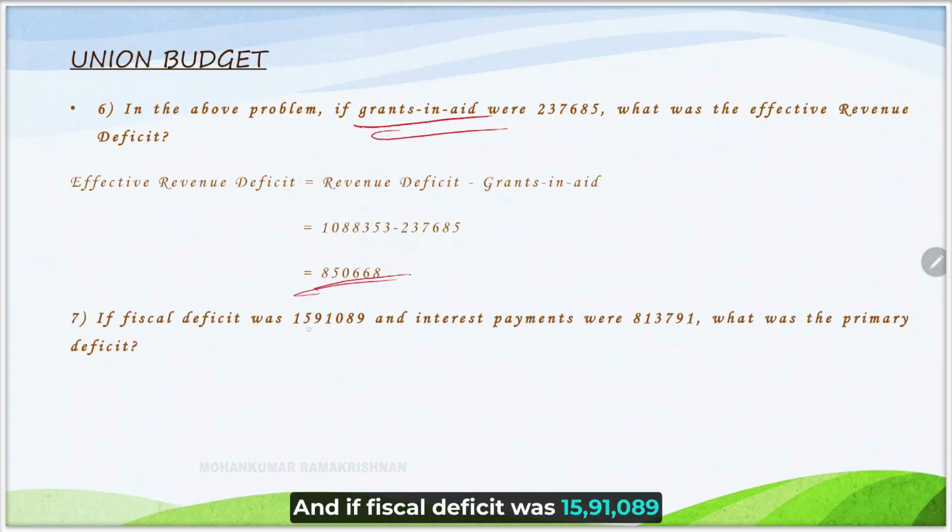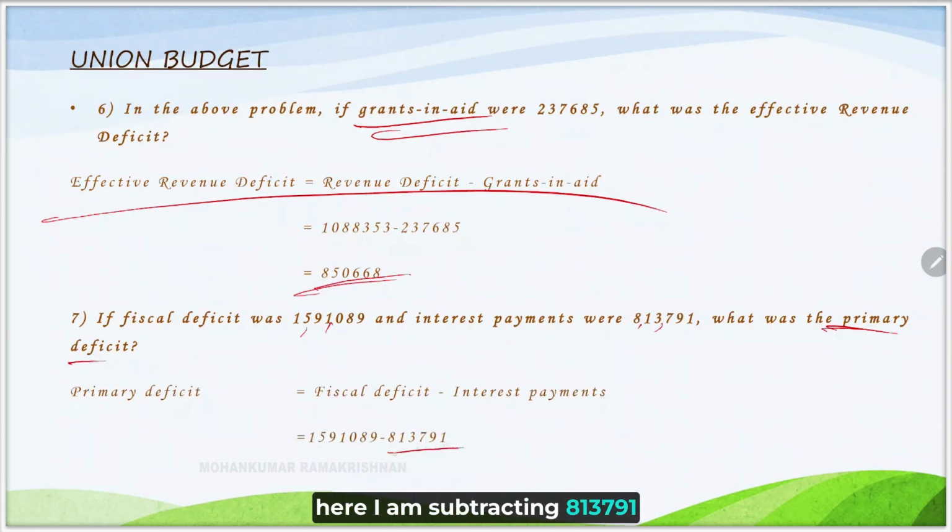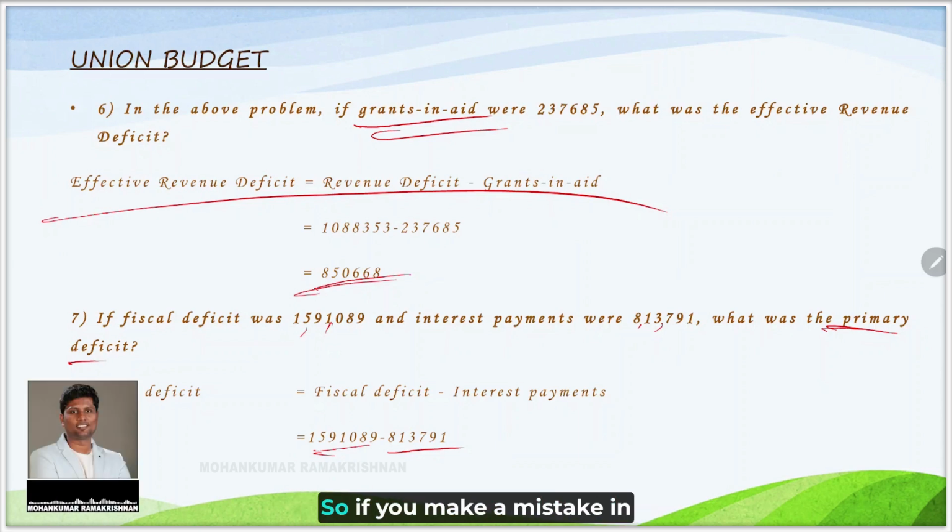And if the fiscal deficit was 15,91,089 and interest payments were 8,13,791, what was the primary deficit? See, the primary deficit formula we have seen already. It is fiscal deficit minus interest payments. Be very careful with these minuses and pluses. Now for all the problems that we calculate, if you know the first formula, the answer is quite an easy cakewalk. If you make a mistake in this minus and plus, the wrong answer will also be a part of the options. Say for example, here I am subtracting 8,13,791 from this big number. Instead, if I forget and add it erroneously, I will get an answer, and that answer will also be placed in one of your answer options. So if you make a mistake in the sign, that's all, you will land up at the wrong answer. So the right answer, the difference between fiscal deficit and interest payments, is 7,77,298.